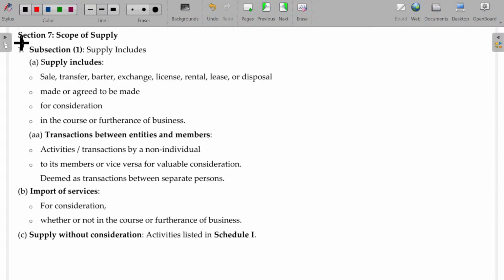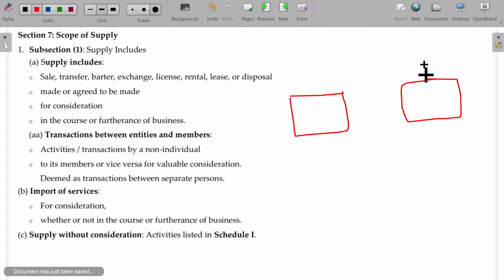Now, we'll start with the exceptions. One predominant exception is the import of service. Take India and USA, supplier and recipient.